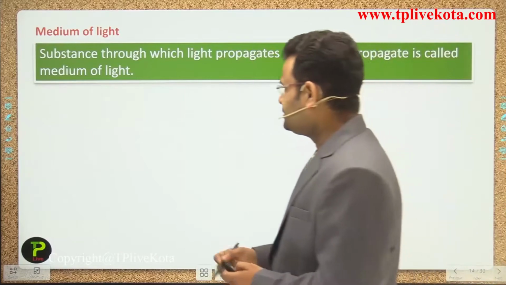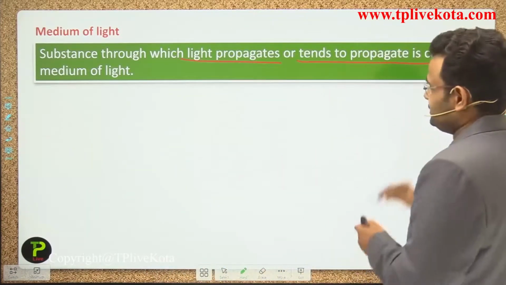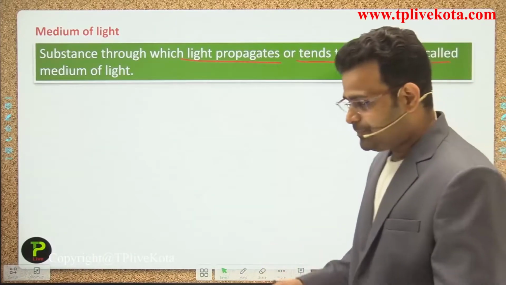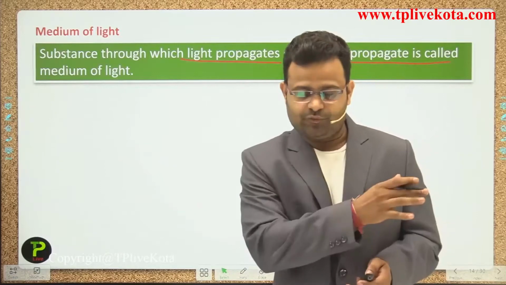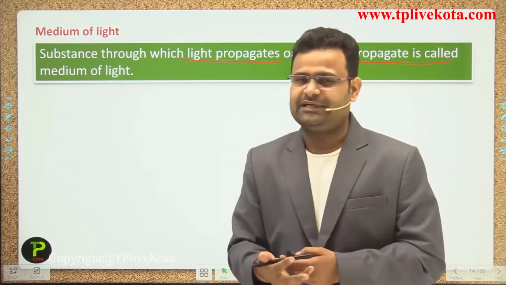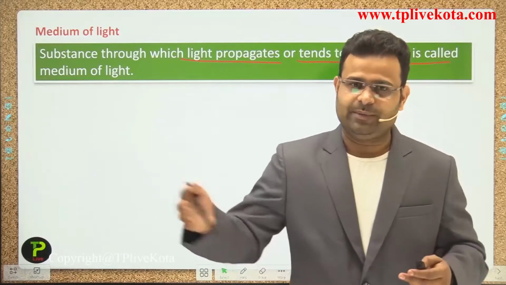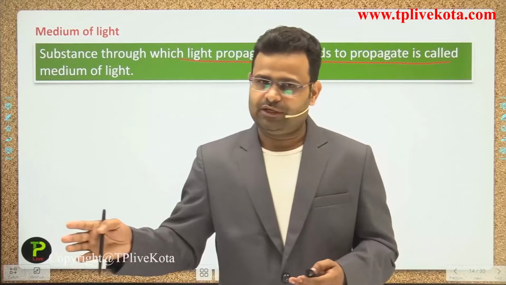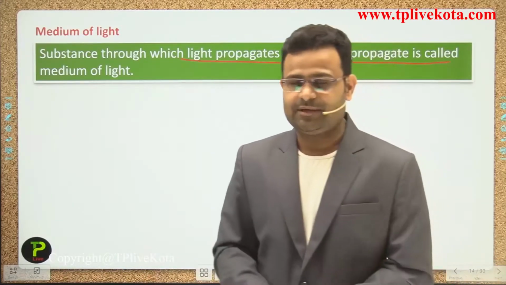The substance through which light propagates, or tends to propagate, is called the medium of light. At present we are standing here, there is air, so light travels from one side to another. Maximum light, you can say 98 to 99 percent, travels from one side to another. So the visibility is very good, that is the brightness present here, guys.